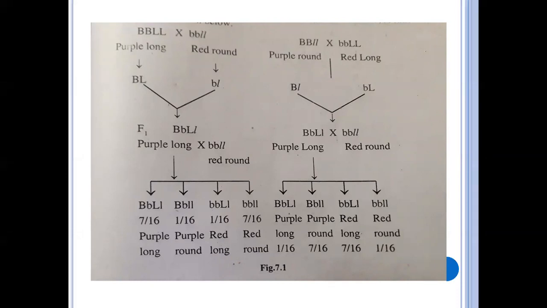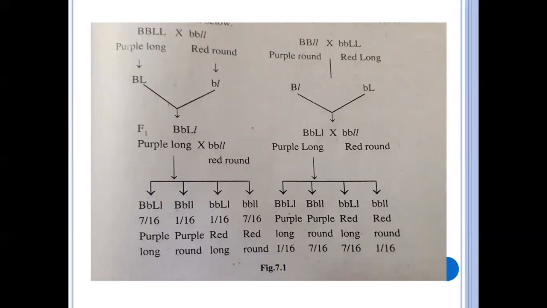Purple long and purple round and red long and red round. Which did they get in more frequency? That is purple round and red long. Purple round 7 out of 16, and red long 7 out of 16.